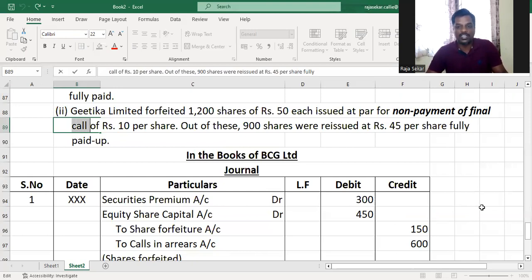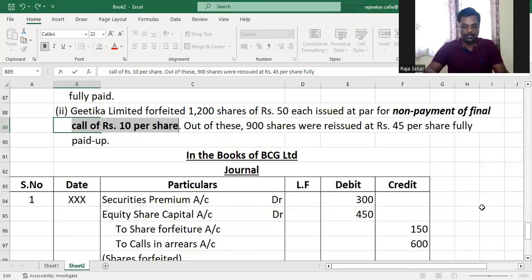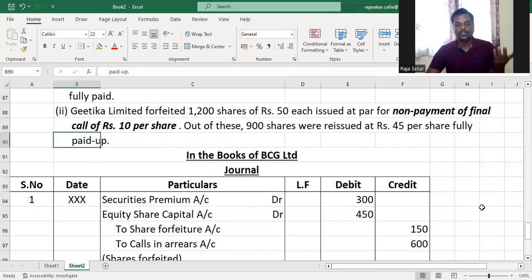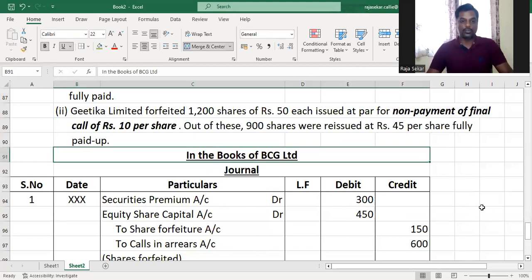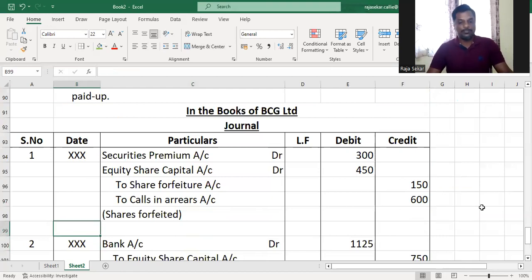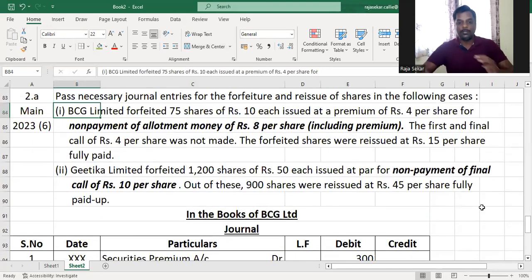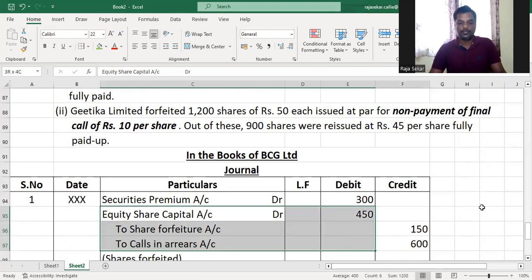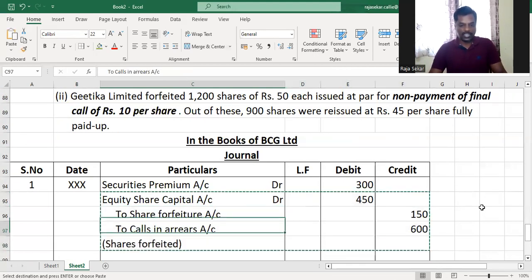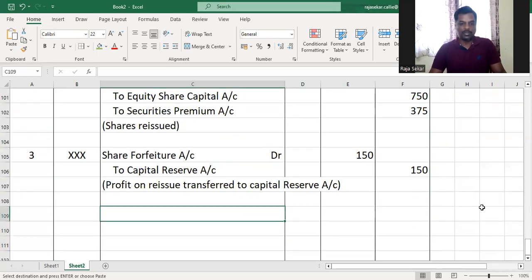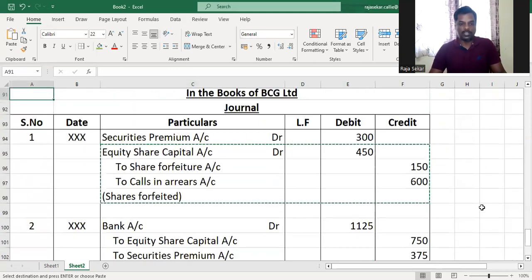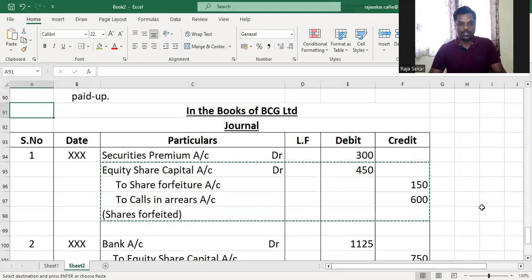Out of these shares, 900 shares were reissued at 45 per share, fully paid up. Understood or not, my dear children? So that is a partial reissue. So the shares have been fully called up, but 10 rupees has not been paid. There is no premium involved, and it is a case of partial reissue. So let's pass the journal entry. The journal entry is very simple, my dear children. There is no premium. Oh, before that, we have to write in the books of and all that. So let's do that.